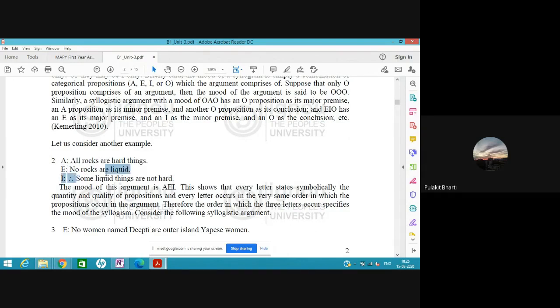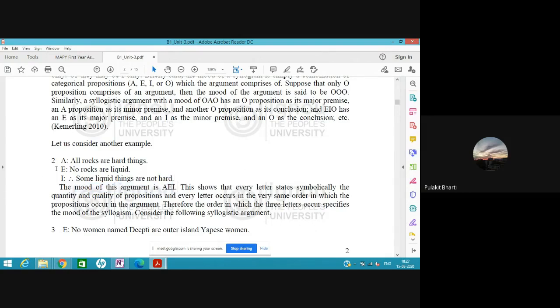Therefore the conclusion, some liquid things are not hard. Okay, let's not jump on to the conclusion, whether this conclusion is valid here or not. Let's just study the structure of the statement. First is A, then E, then I. This AEI is known as mood of the argument.